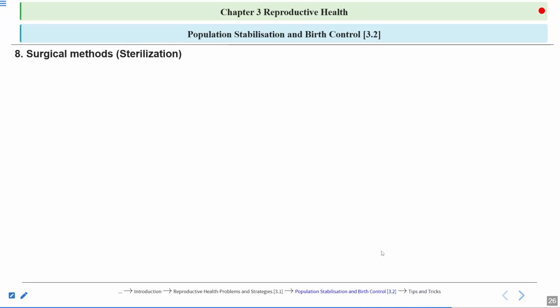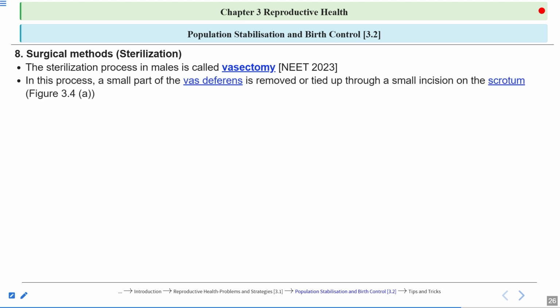Okay, the next one is the surgical method, also known as sterilization. Sterilization process in males is known as vasectomy. A question has come from here in NEET 2023. In this process, a small part of the vas deferens is removed or tied up through small incisions on the scrotum. So what do the surgical methods do? They prevent the transport of the gamete. So again, a question can come from here. How do surgical methods work?